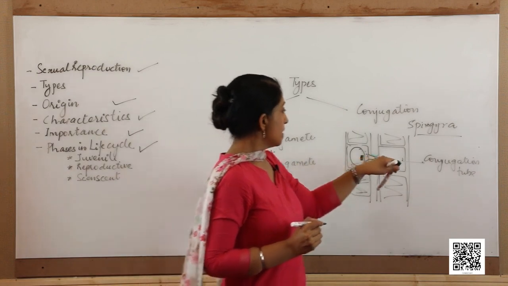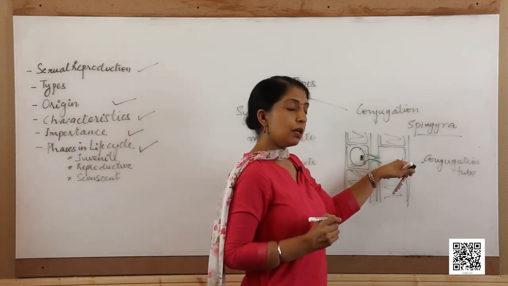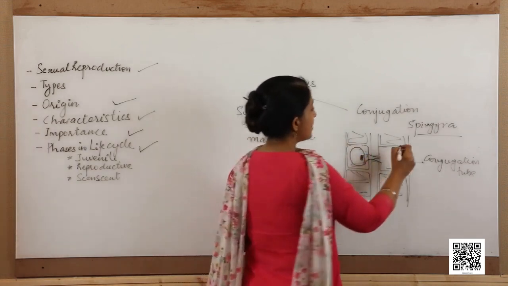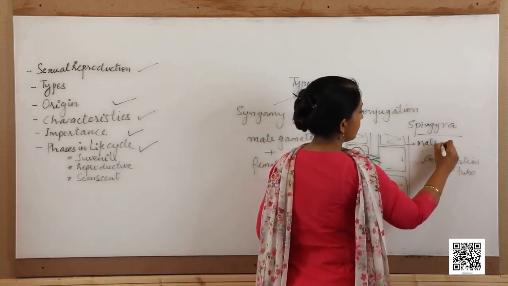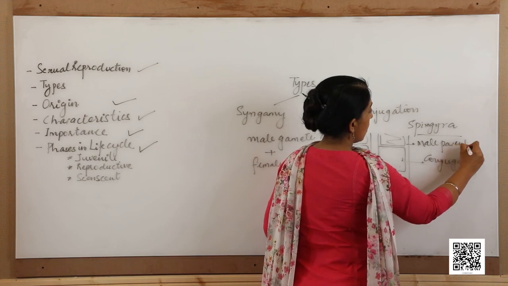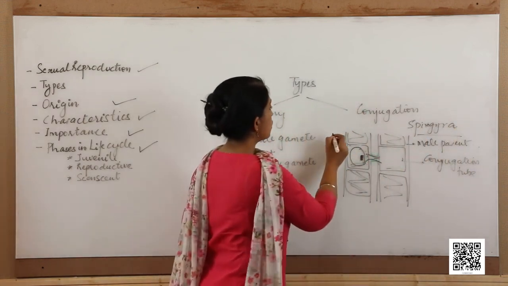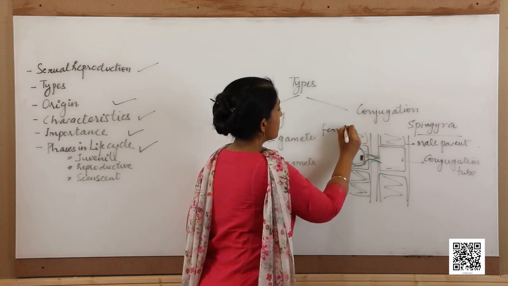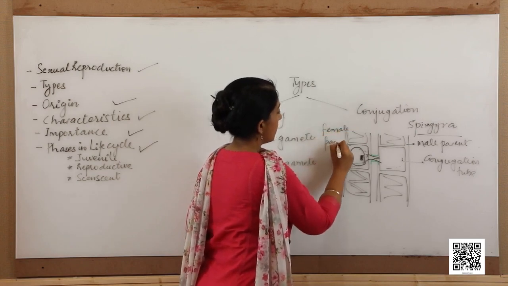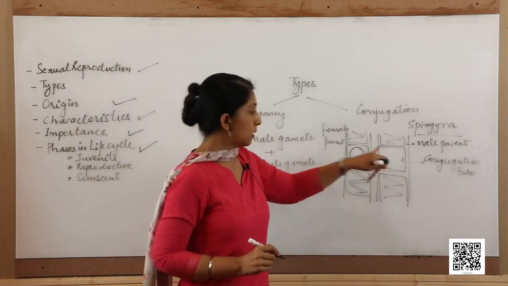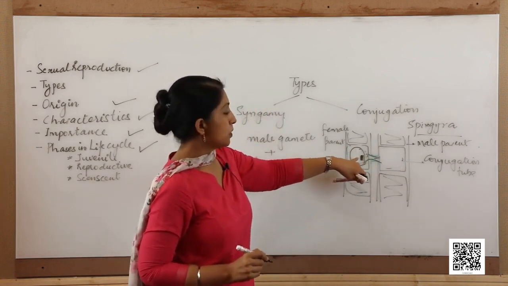So, the parent plant that gives the gamete is called the male parent, and the one that receives the gamete is said to be the female parent. So, one cell remains empty, the other has a zygote.